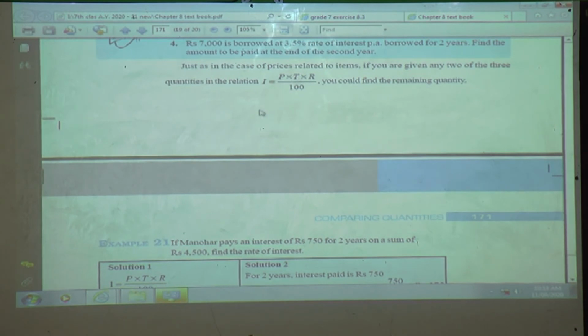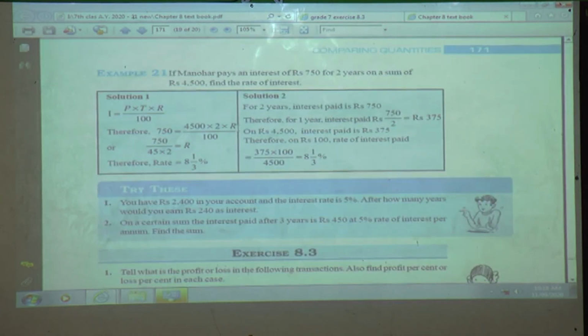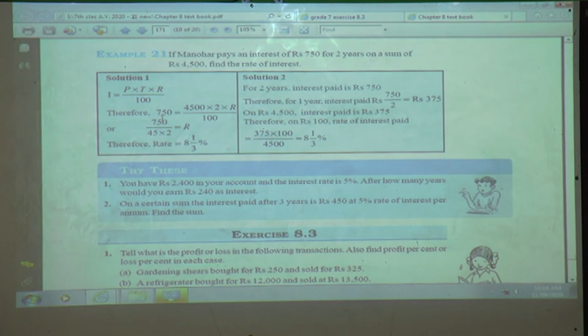If you know three terms, you can find the fourth term. In this way we have written the formula, and we will try some examples to see how the formula is applicable and how we can calculate. Here it is given that Manohar pays an interest of rupees 750. Here the interest is given to us.